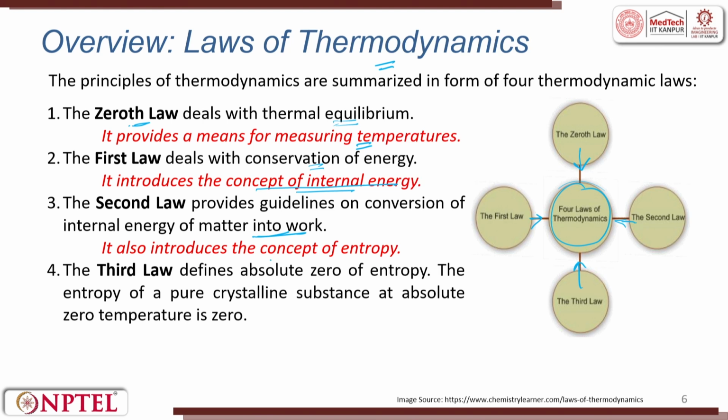So, it introduces the concept of entropy, and the third law defines absolute zero of entropy. The entropy of a pure crystalline substance at absolute zero temperature is 0. So, these are the 4 laws: zeroth law, first law, second law and the third law. First law talks about means of measuring temperature, then the concept of internal energy, then internal energy conversion into work. The last one talks about the absolute zero of entropy.